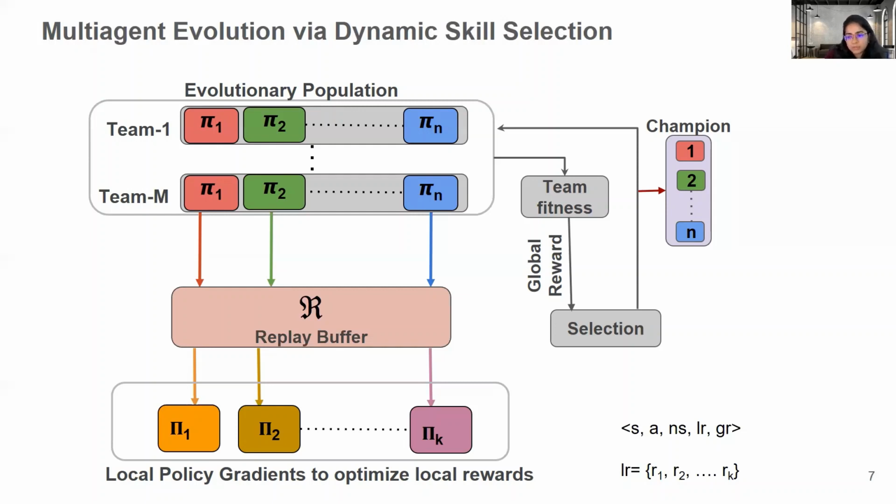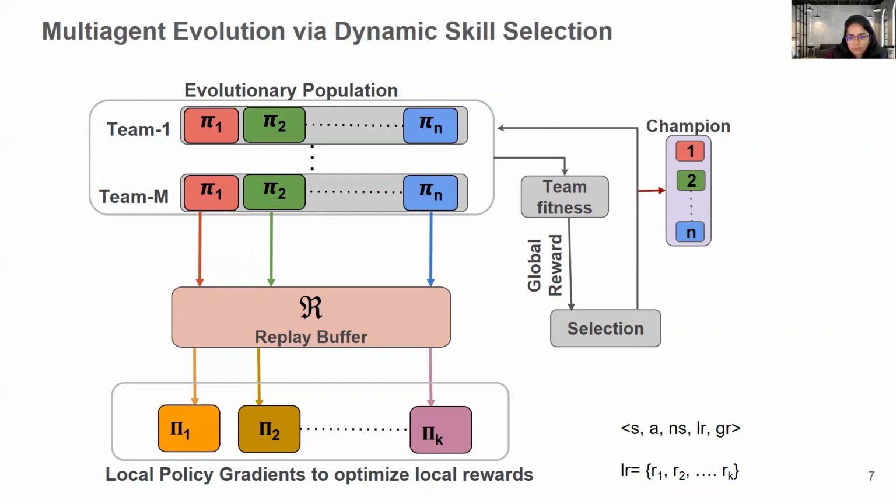And the reason they share a replay buffer is because it is being used to learn skills, because skill learning is being done by policy gradient methods. And they sample the experiences from this shared replay buffer to learn these policies. We use TD3, which is a reinforcement learning based policy gradient method, but we can use any other RL algorithm to optimize the local rewards.